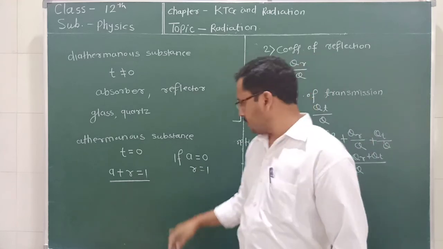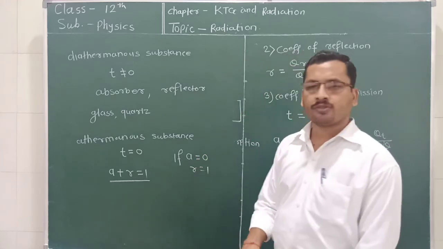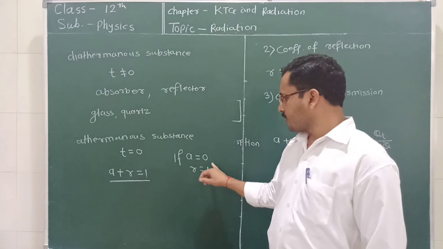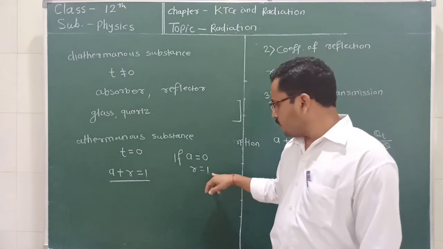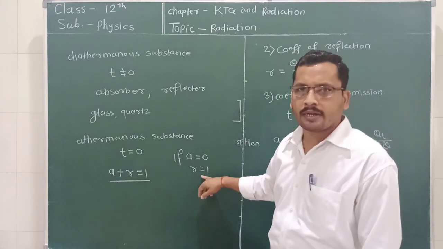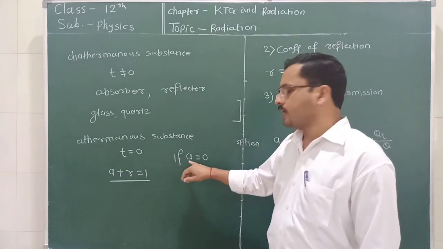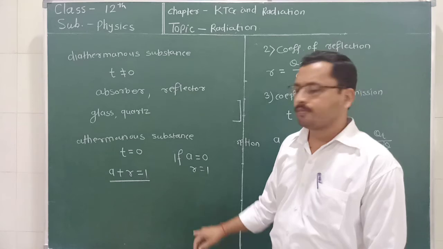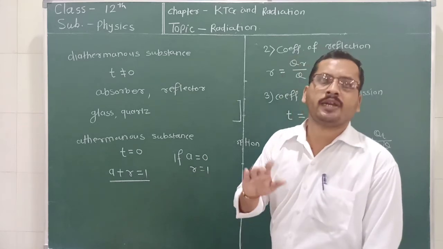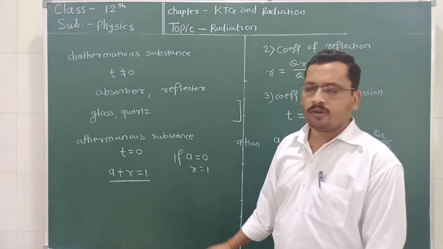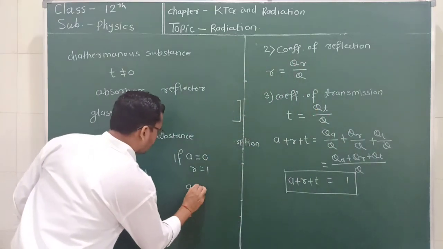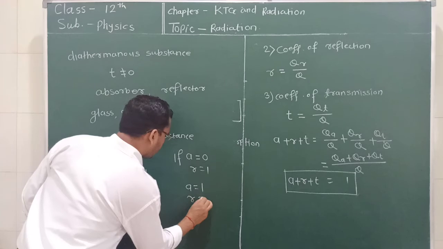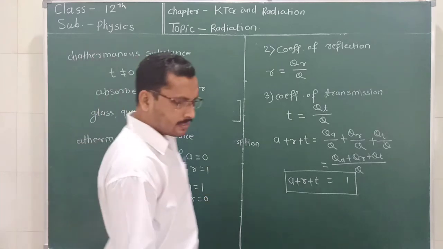In the other case, if it is a good reflector, R is equal to 1. A good reflector is a bad absorber. A bad absorber means it does not absorb any heat. Simply, we can write that if A is equal to 1, then R is equal to 0. What happens in this case?